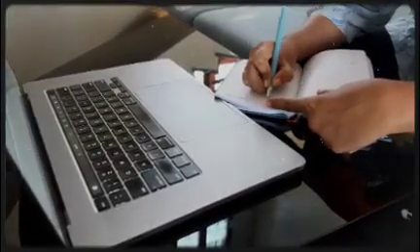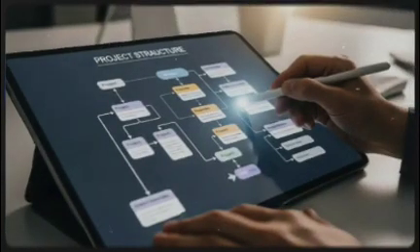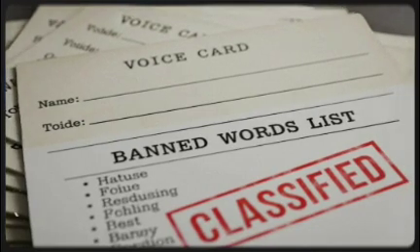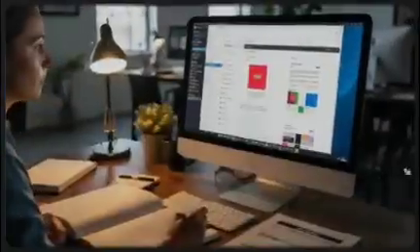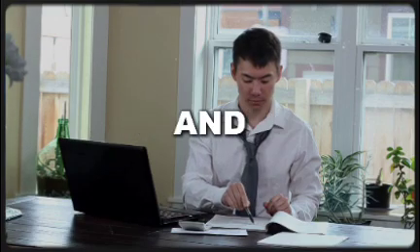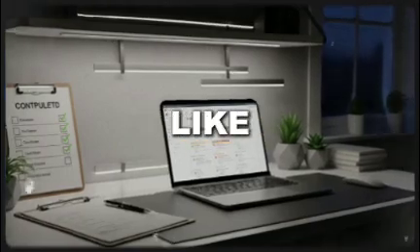Here's a 5-day install plan to make these mental models automatic. Day 1. Write a chef-style brief for your most common task and save it as a snippet. Day 2. Create a scaffold template and run 1 project, scaffold first. Day 3. Draft a 1-page voice card and a banned words list. Apply them. Day 4. Run a generator critic loop on a deliverable, accept only edits that match the rubric. Day 5. Build a mini exemplar library, 3 gold samples, and a compose checklist. At the end of the week, your prompts will feel less like wishes and more like instructions.